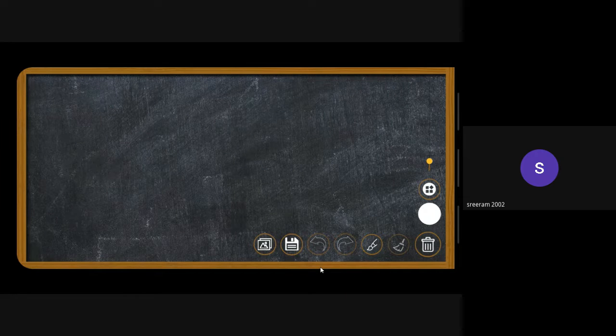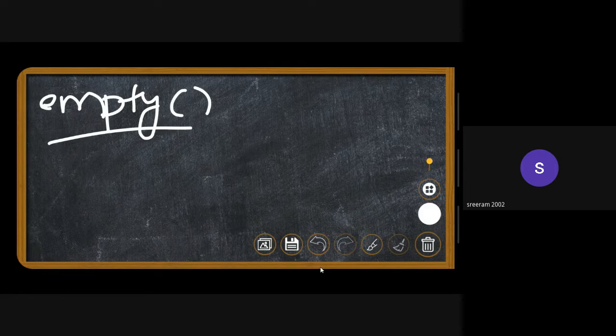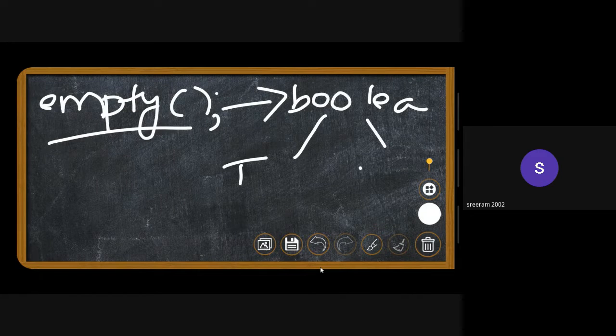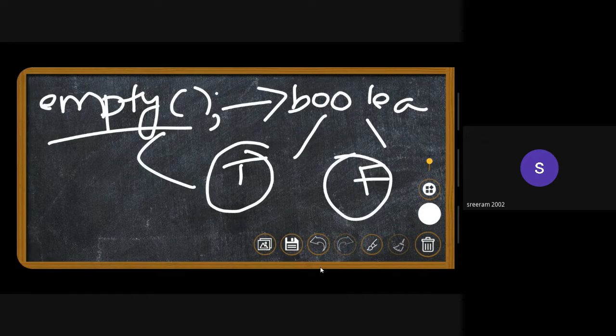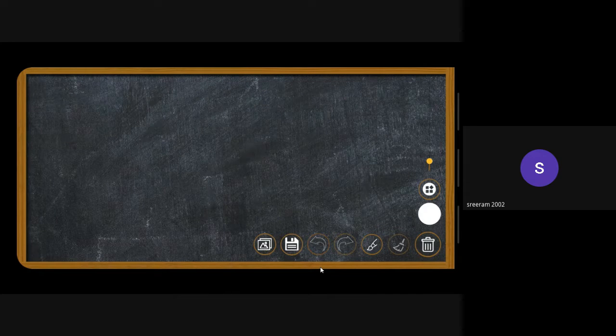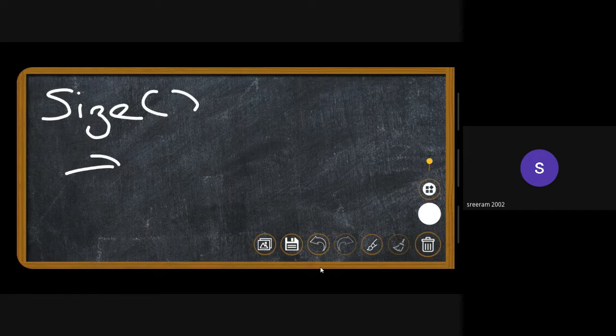And then we have a member function called empty. As the name suggests, it is pretty obvious. It returns a Boolean value. A Boolean value is essentially true or false. It returns true when the stack is empty, else it will be returning false. And then there is size. Size is the number of elements present. It returns the number of elements present inside the stack.